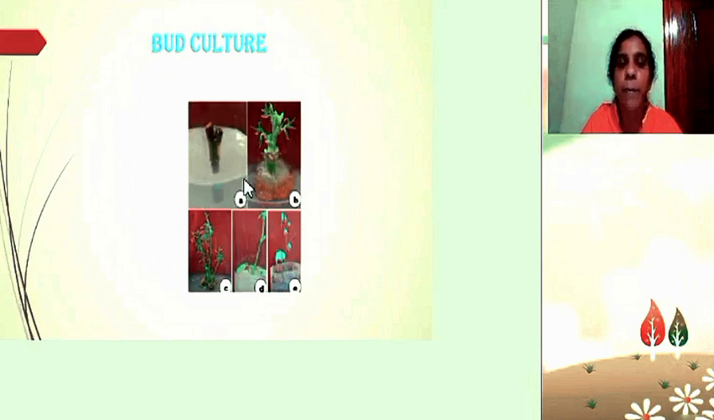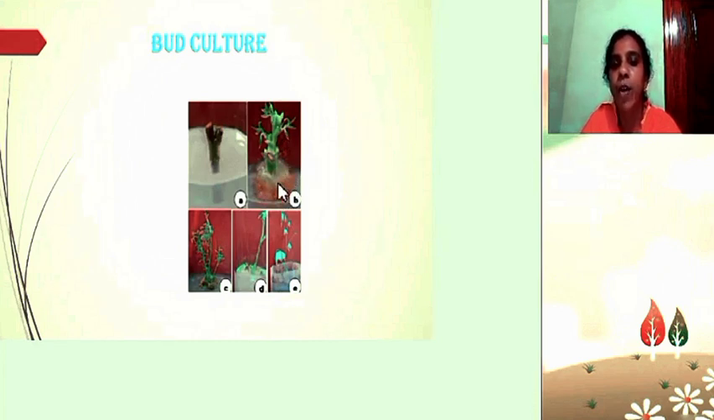Here comes the bud culture. Here the nodal part is used as the explant. Usually from the node an axillary bud develops and forms the shoot. Here we can see the bud development and the shoot arising. At the base of the stem we can find the formation of callus.